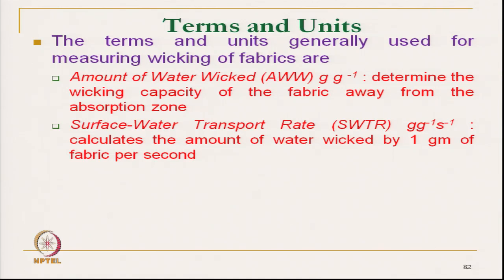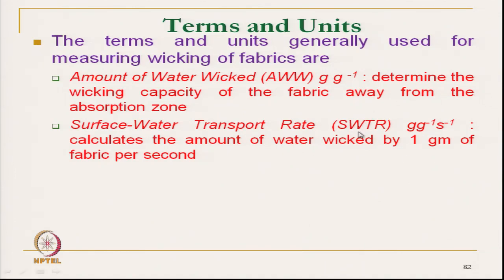Surface water transport rate, SWTR, is in gram per second, calculated based on the amount of water wicked by 1 gram of fabric per second.